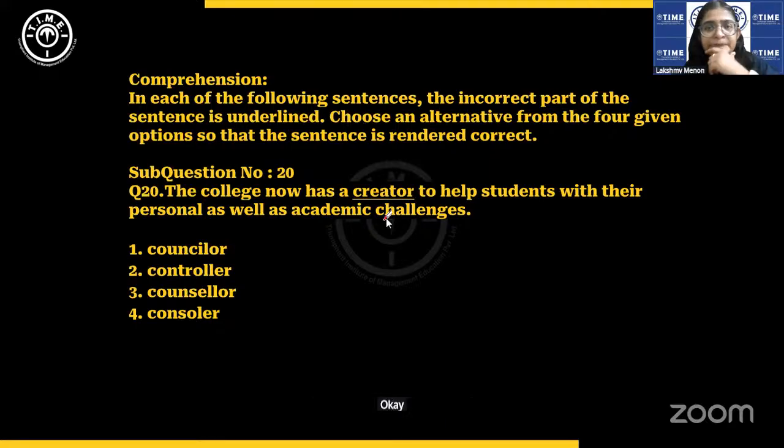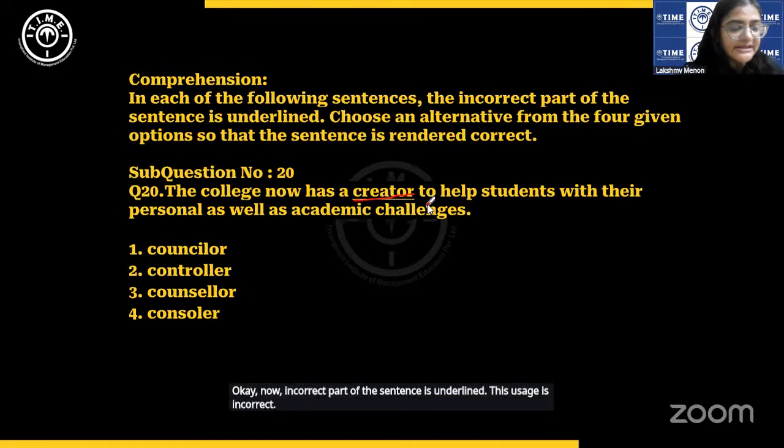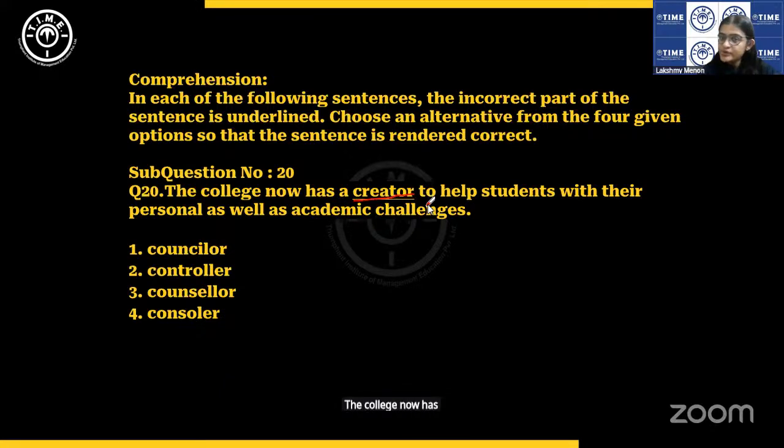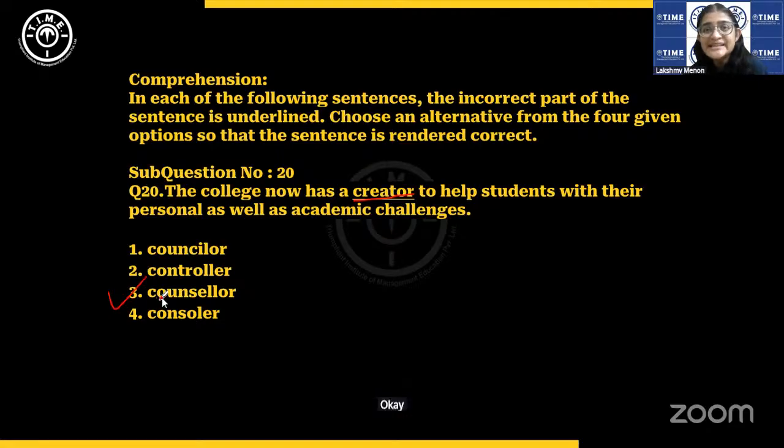Now, the incorrect part of the sentence is underlined. This usage is incorrect. You need to substitute it with the right usage. The college now has a creator to help students with their personal as well as academic challenges. It's not a creator, obviously. Who helps students with their personal and academic challenges? A counselor, not a councillor, member of a council.